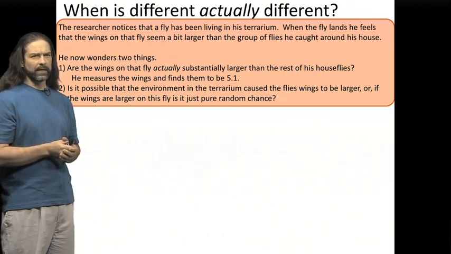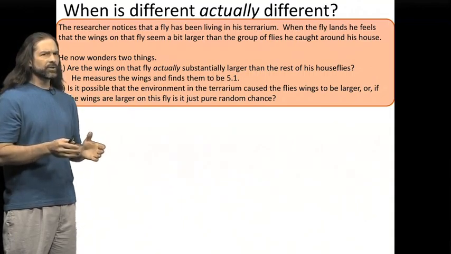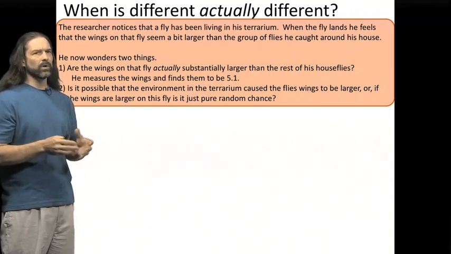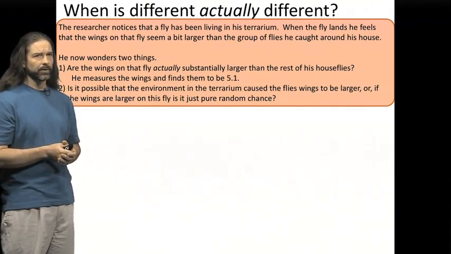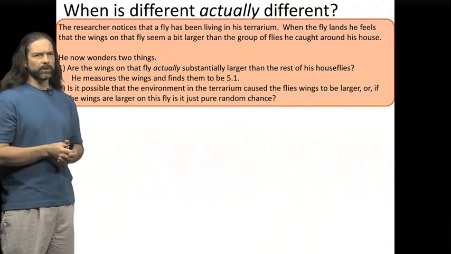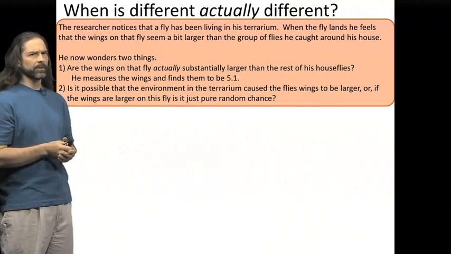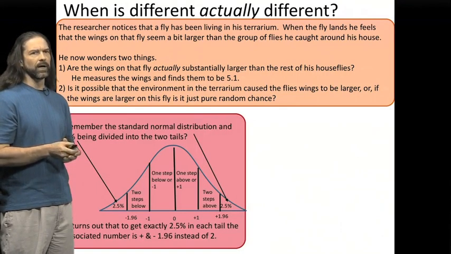Or another way of saying this: is the environment in the terrarium such that it actually allows the flies, or causes the flies, to grow larger? Or is it just random chance that this one fly that was in the terrarium just happens to be larger, and the environment in the terrarium actually has no effect on the development of the flies?